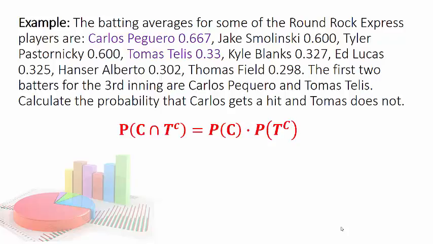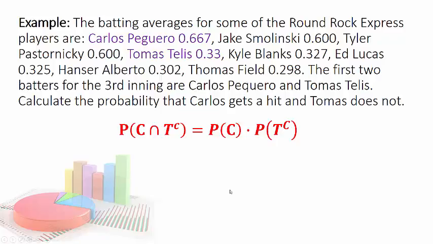This one's a great example because we're going to find the probability that Carlos gets a hit. The first two batters for the third inning are Carlos Peguero and Tomas Telis. I'm going to calculate the probability that Carlos gets a hit, and Tomas isn't so good at hitting, so I'm going to calculate the probability that he doesn't get a hit. You see the symbol notation. This also means and, by the way.